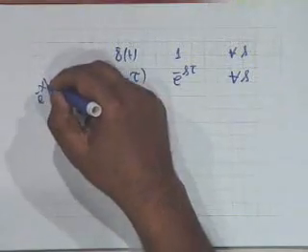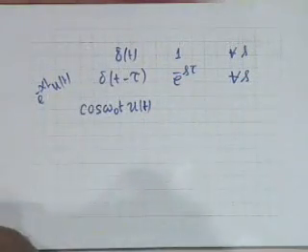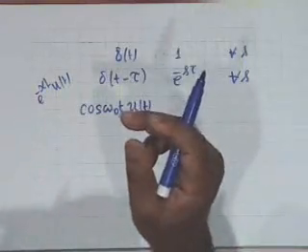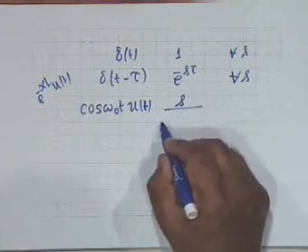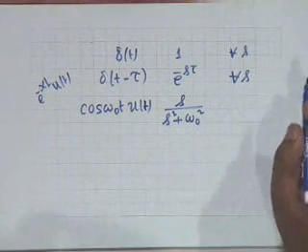You know the Laplace of e to the minus alpha t u of t, so there is no reason why you cannot put alpha equal to j omega or minus j omega and obtain the transform. Simplify, and the simplification would simply give you s divided by s squared plus omega naught squared. This is what it shall be.